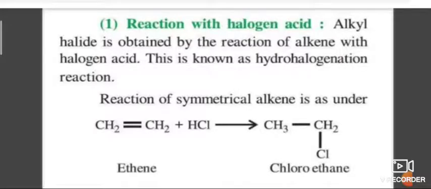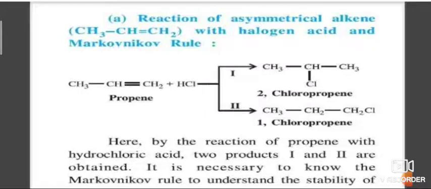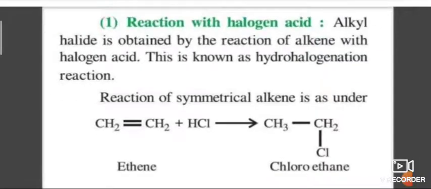This alkyl halide is obtained by the reaction of alkene with halogen acid. This is called hydrohalogenation. When alkene is treated with hydrogen halides, alkyl halides are obtained.